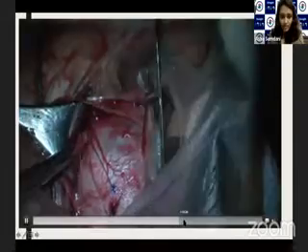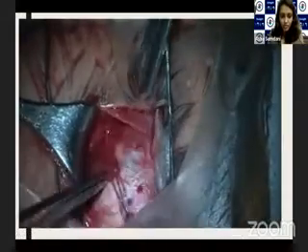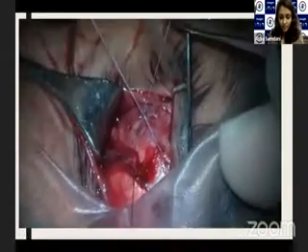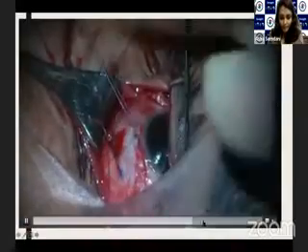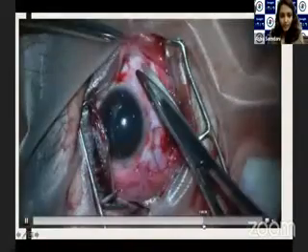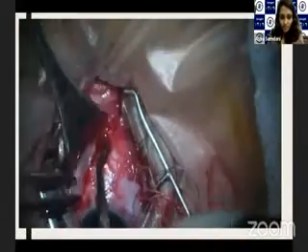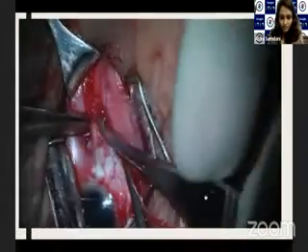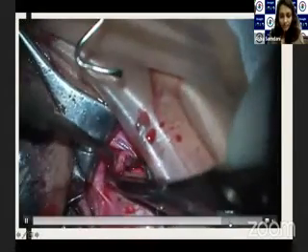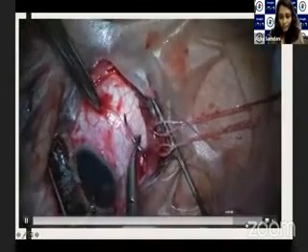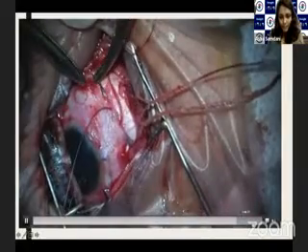Then we again took a bite through the muscle so that we could secure the muscle well. The same thing was done with the medial rectus as well, and we secured it to the sclera. Then the peritomy was closed.